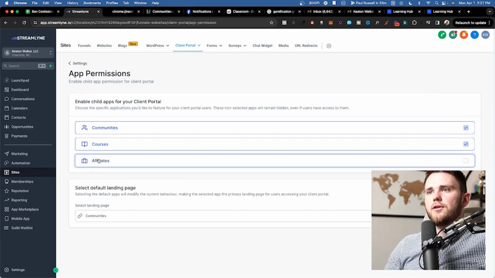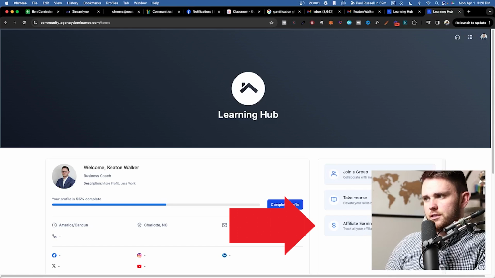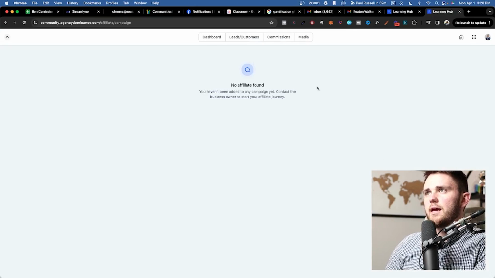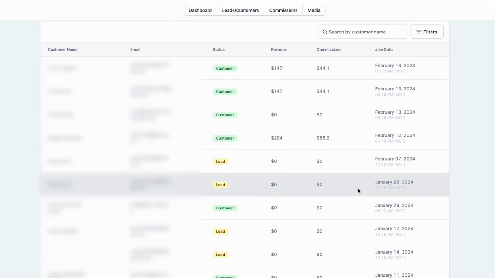But what's really cool, and what I haven't included here, is if I go to app permissions, I can actually enable affiliates as another part of this client portal. So I hit that, I hit save settings, and we head back to the Learning Hub here. You will see that my affiliate earnings thing has popped up here, and I can now toggle between communities, courses, and affiliates here. So if you're managing your affiliates through GHL, I'll show you an example of what this looks like when it's active up here on the screen now, then all of this will pop up there, which is very cool.